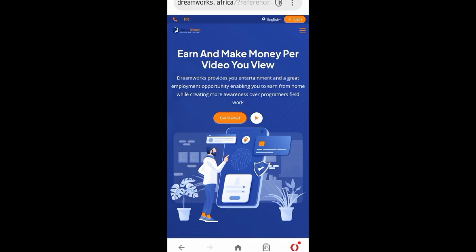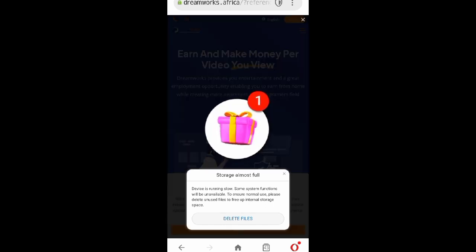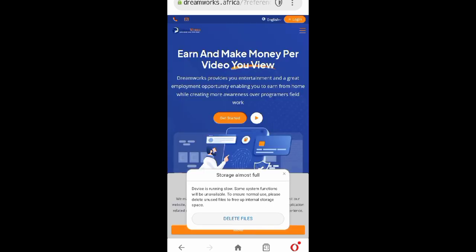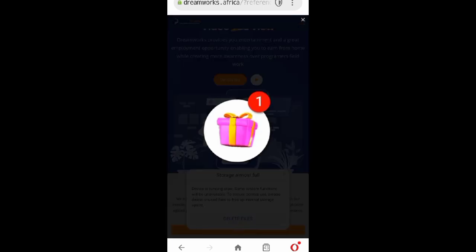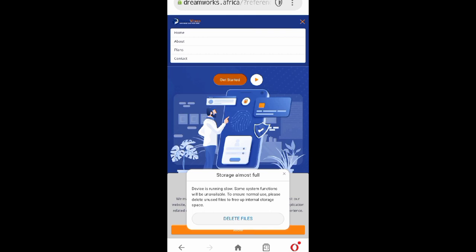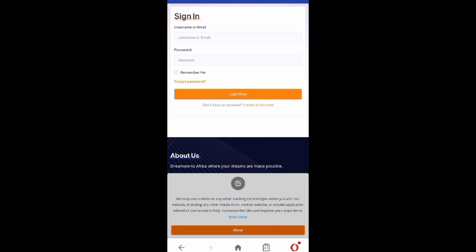The name of the site is Dreams Work, and Dreams Work provides you entertainment and a great employment opportunity, enabling you to earn from home while creating more awareness. You'll be seeing ads like this. Just cancel it, you are not here for this ad. So you just click on get started. Remember that I came into this site through my referral link. After that, I will click on create an account.